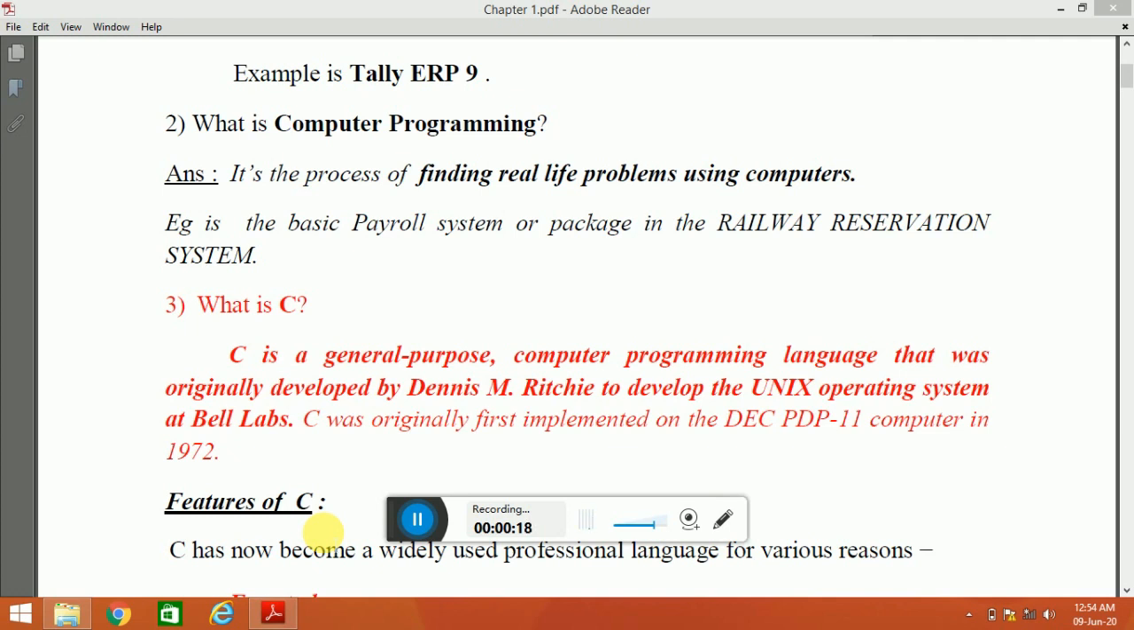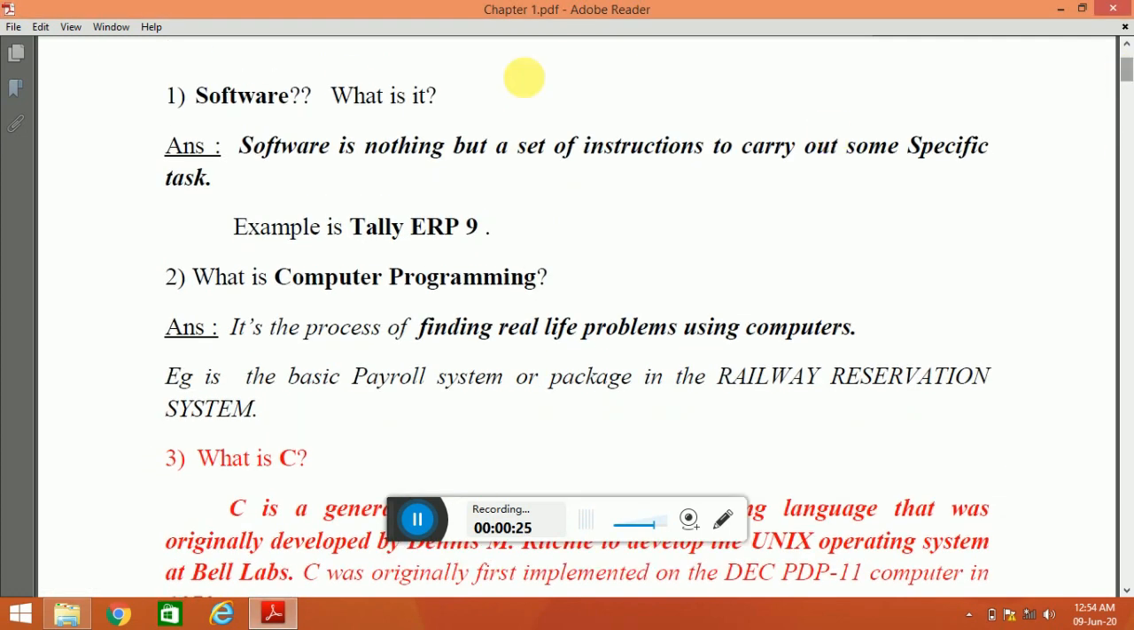Before knowing about C programming, you will first have to know what a software is. So here I have arranged some questions for you. So these are very important questions, so you should know it. So let us begin.